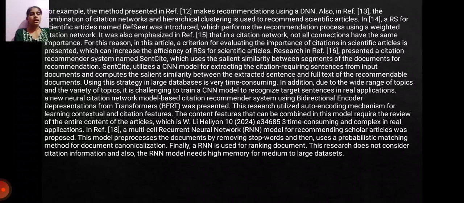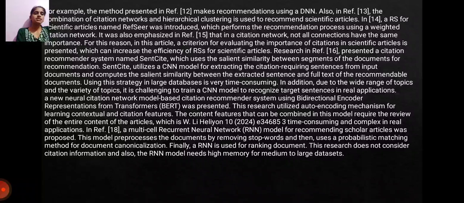It was also emphasized that in a citation network, not all connections have the same importance. For this reason, in this article, criteria for evaluating the importance of citations in scientific articles are presented, which can increase the efficiency of RSs for scientific articles.